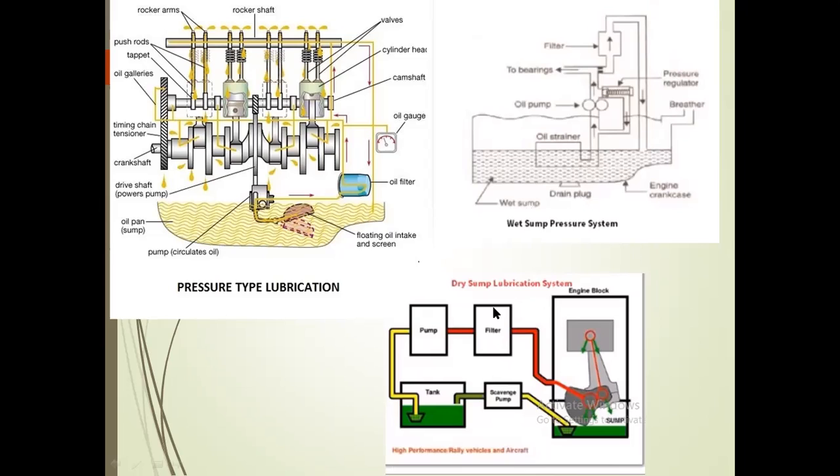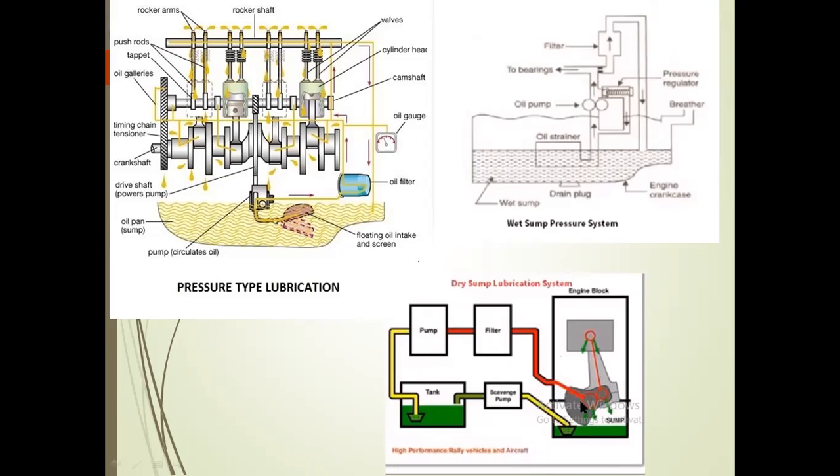The next system is the dry sump lubrication. In the dry sump lubrication, the engine block has two carriages: one is the crankshaft carriage, and the other is the piston, connecting rod and other parts carriage. This type of system is used for aircraft engines, because when the aircraft performs stunt operations, if you do not follow this carriage system, the oil moves in all directions and the lubrication is not fulfilled for the entire system. For that condition, the engine block is divided into two carriages.